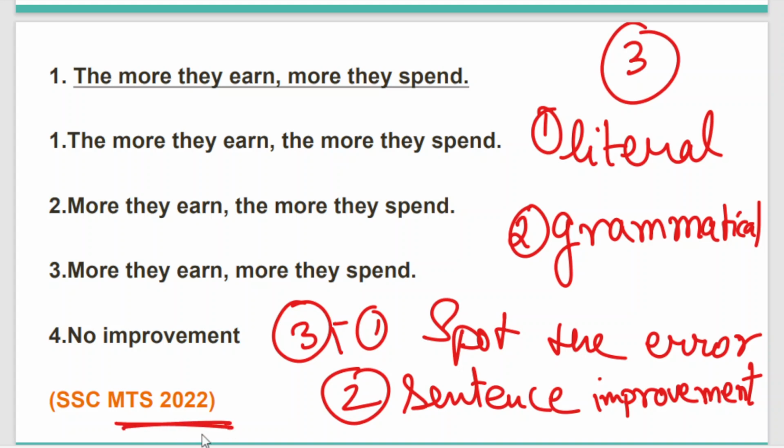You can clearly see that this sentence has an error, and the entire sentence is marked here, since it has an error lying in it. So it's our duty to find out which part of the sentence is having the error. Now let's try to figure out where the error is, because here the entire sentence is marked.